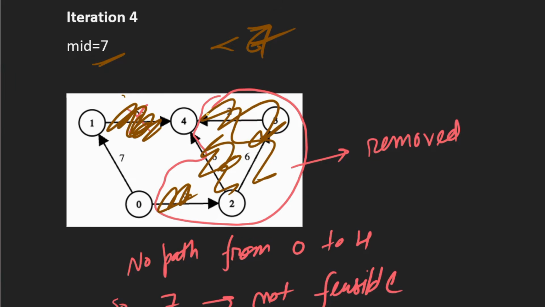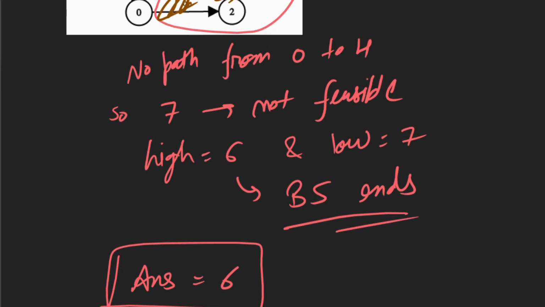So there is no path between node 0 and node 4. So the distance is infinite. So that means this is not feasible. 7 is not a feasible answer. So we'll try for a lesser answer. So we update high to mid minus 1, so high is equal to 6.